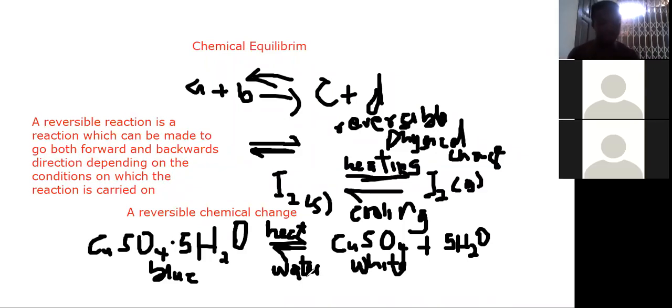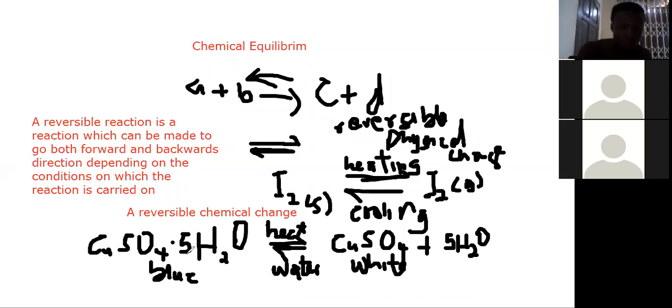Now, a chemical equilibrium is said to be established in a reversible reaction when the rate at which the reactants form product is equal to the rate at which the products break down to reform the reactants. That means the speed at which the reactant forms the product is also the same speed at which the product breaks down to form the reactants. Then we say that chemical equilibrium is established in a reversible reaction.